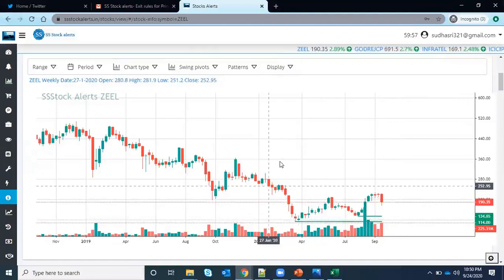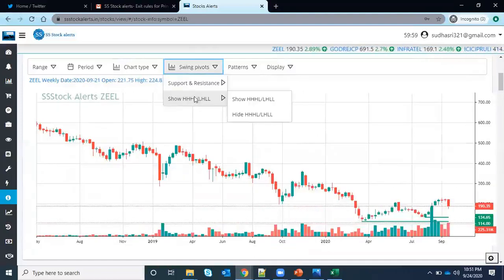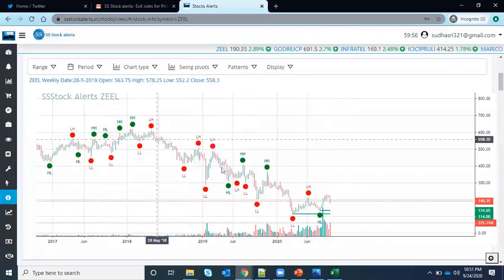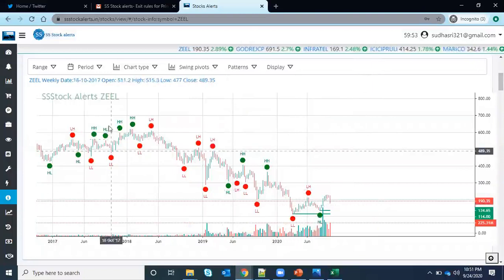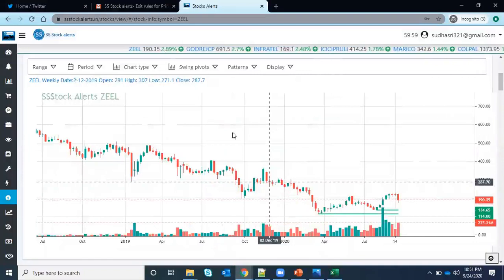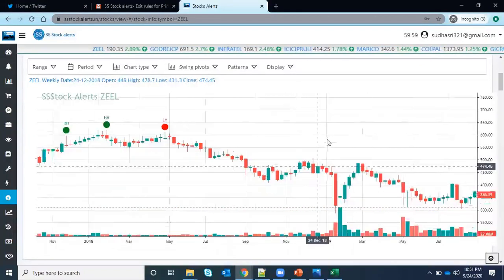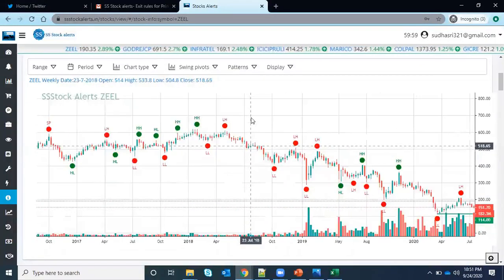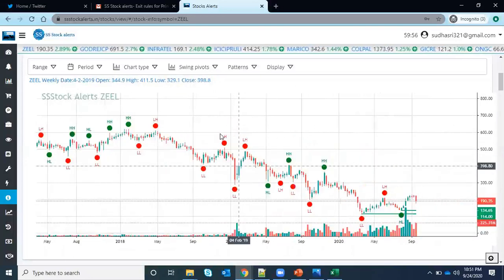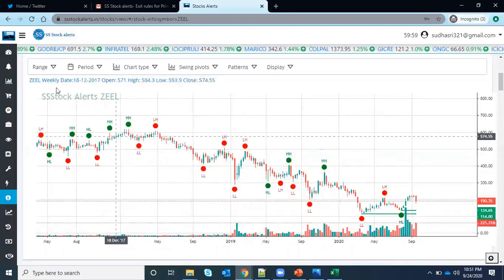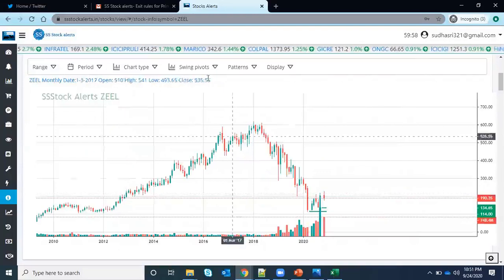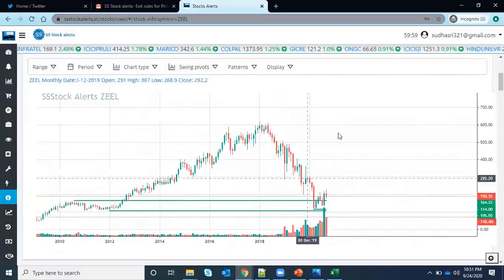So you can draw these things, and if you want to see price action structure, you can see it here. The only thing is when it is in zoom mode, we are not able to see that, and when we zoom out, you can see it. So if you are facing any issue, you can just zoom out and see. And if I want to analyze based on the monthly, go to the monthly chart, and same thing, draw your supports.